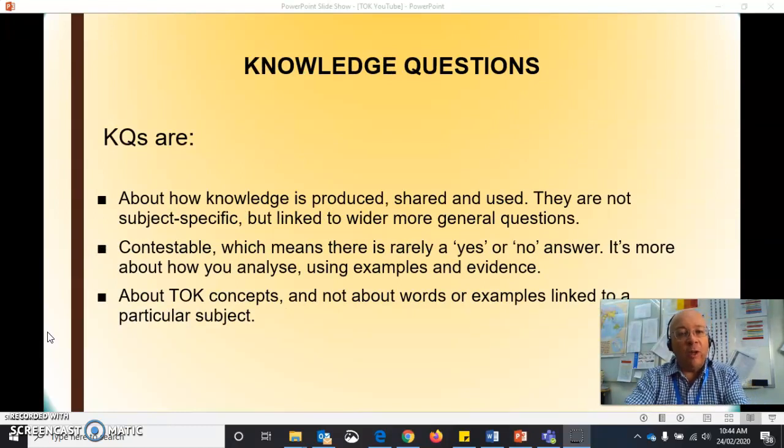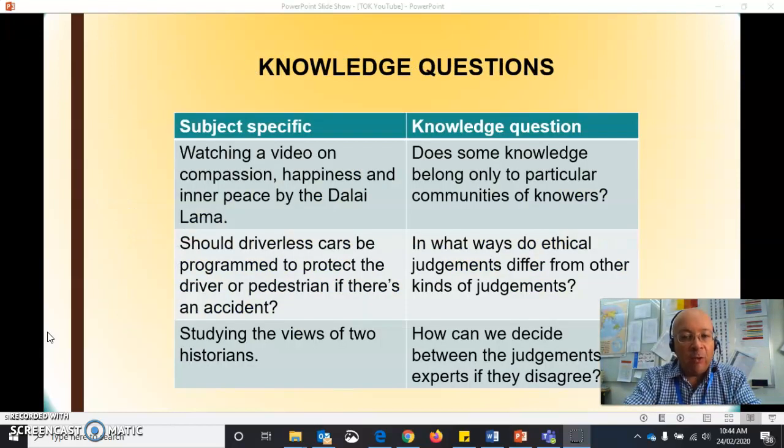Now, knowledge questions are general, not subject-specific. They're also contestable, which means you don't normally have a yes or a no answer with them. They're more about looking at how we analyse knowledge, and also they use lots of examples and evidence all the way through. They're generally about concepts, not subject-specific words. To give you an example of that, it's probably easier to see. Here, if we're looking at the views of 2 historians, that would be a subject-specific thing about history. A more general question that comes from that would be, how can we decide between the judgments of experts if they disagree?